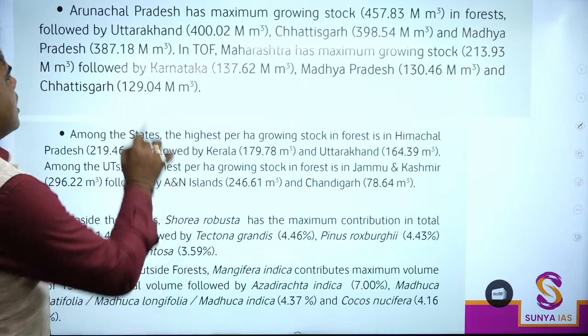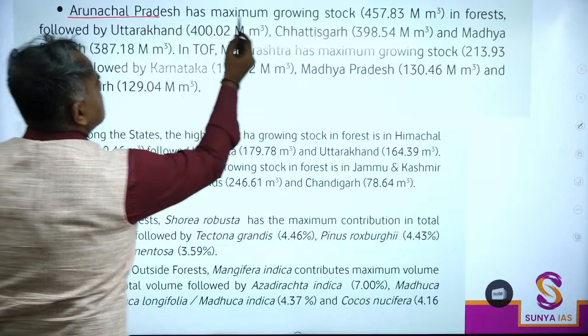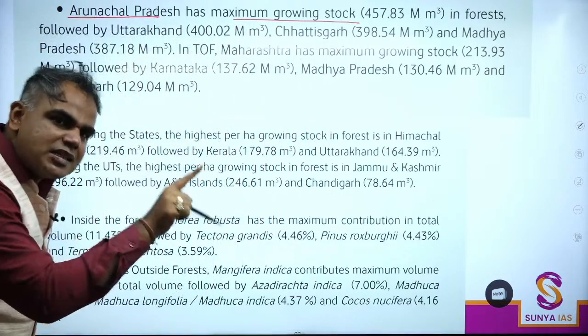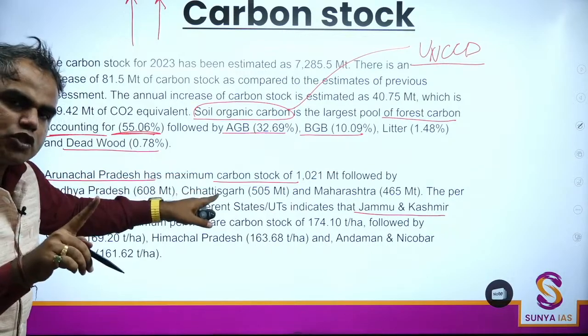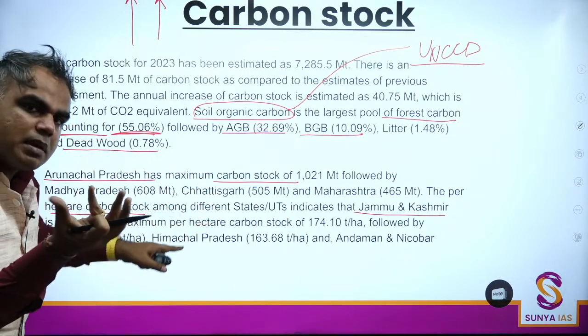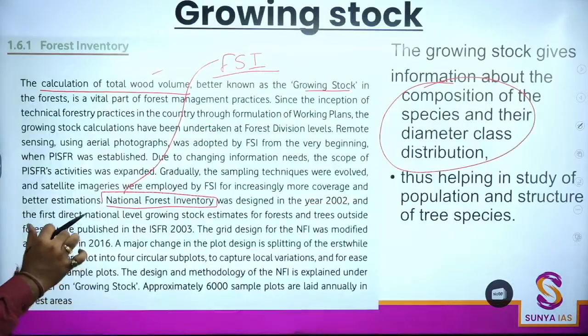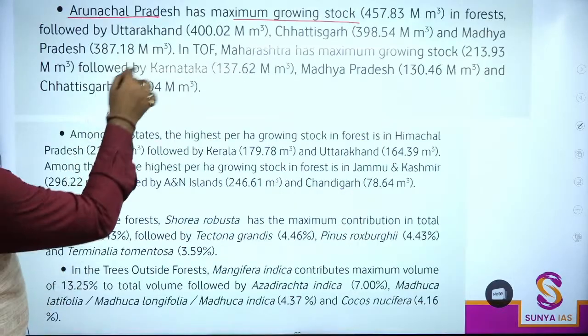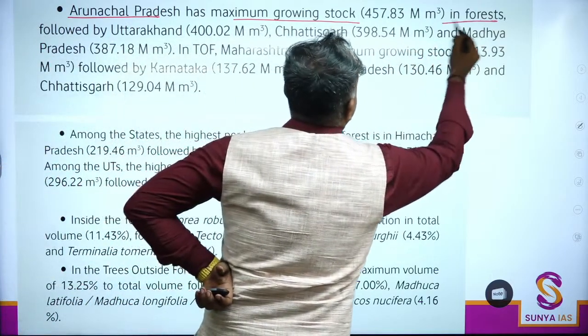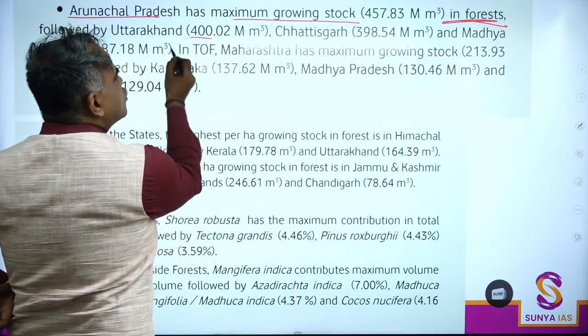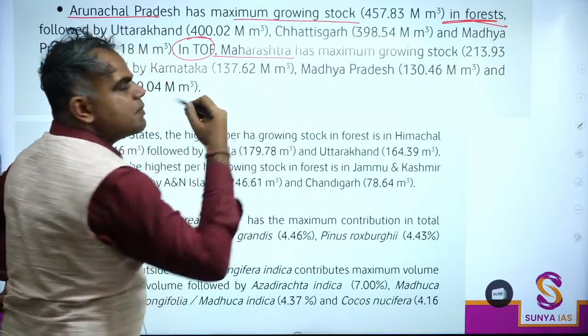Okay. Again, remember Arunachal Pradesh has maximum growing stock. We just saw Arunachal Pradesh also having the maximum carbon stock. Arunachal Pradesh also has the maximum growing stock. Okay, right? And this is there in forests. In trees outside forest, it is Maharashtra which has the maximum growing stock.